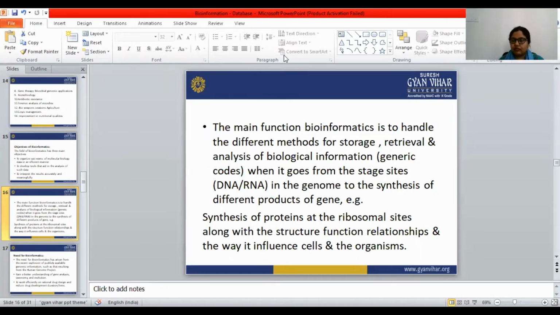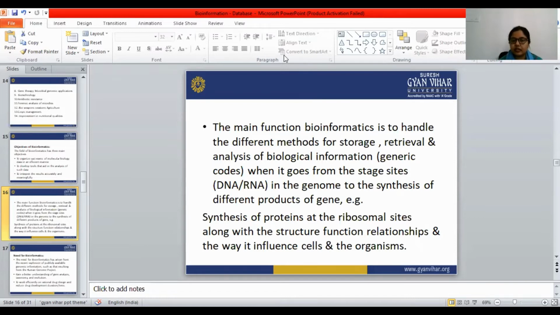So the main function is to handle the different methods for storage, retrieval, and analysis of the biological information.